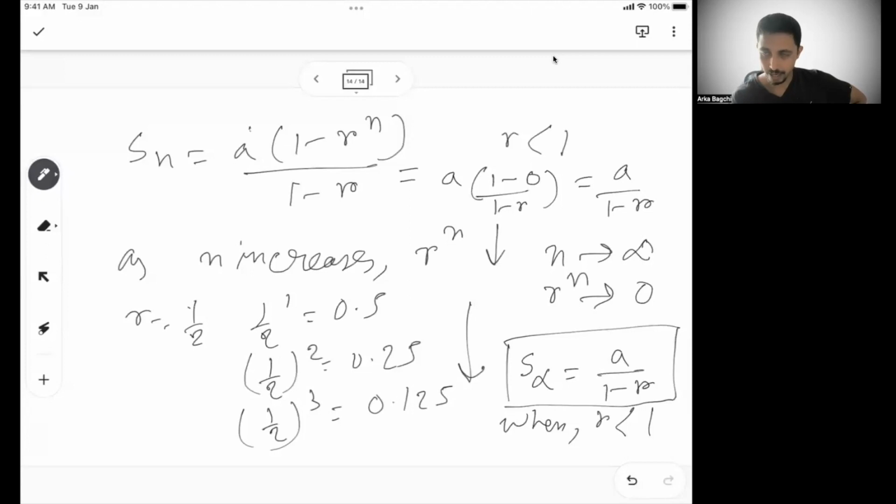Because if R is less than 1, the higher the power you raise it to, the lower and lower it keeps getting. And when the power is high enough to become infinite, it's almost 0. So R to the power n basically becomes 0 when n is infinite.